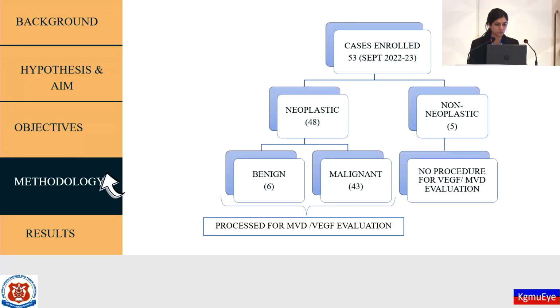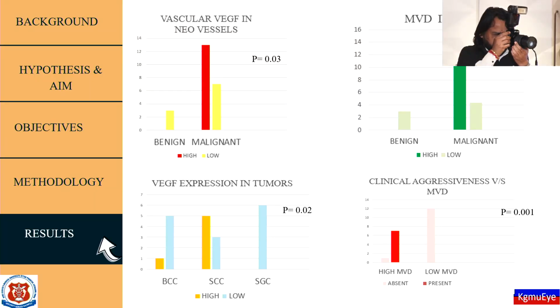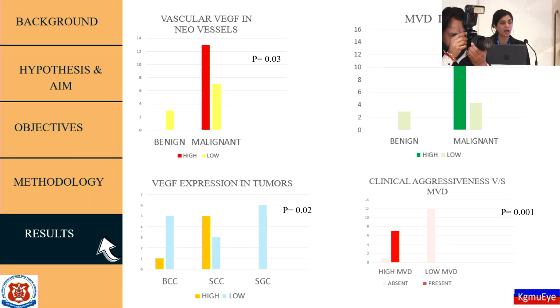Cases were enrolled over a 1-year period from the OPD as well as the oculoplastic clinic. These patients underwent total surgical resection, and after that histopathological examination was done. Relevant paraffin-fixed blocks were taken out and immunohistochemical procedures were carried out for the evaluation of VEGF and microvascular density. The results observed were: high VEGF was noted in the malignant tumors, and high microvascular density was reported in malignant tumors.